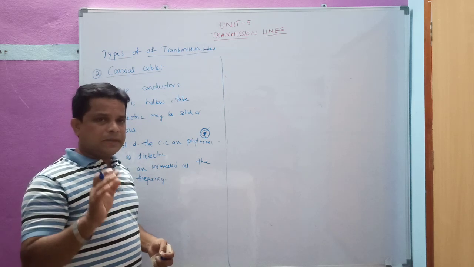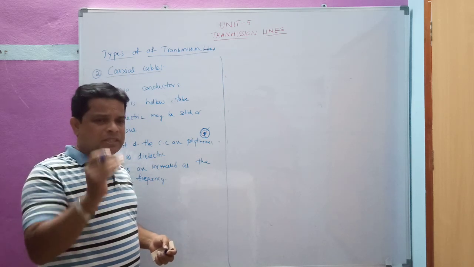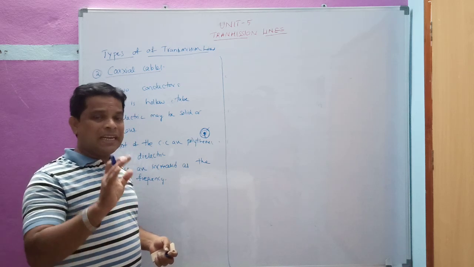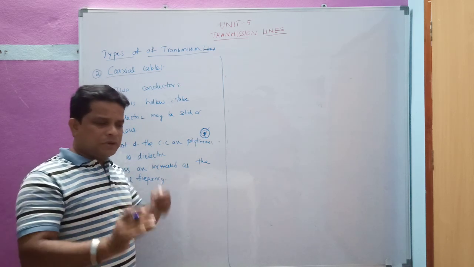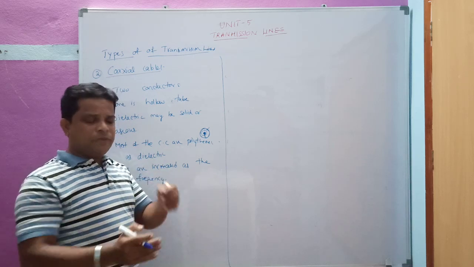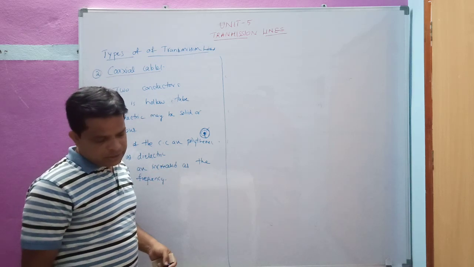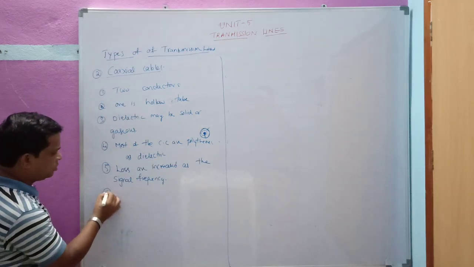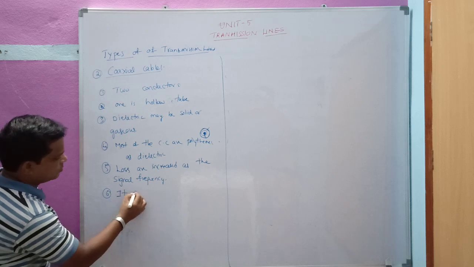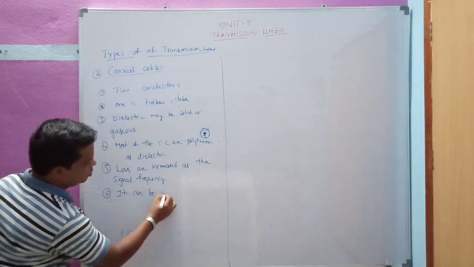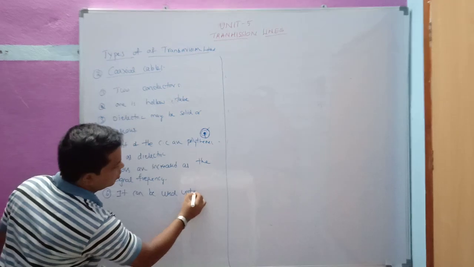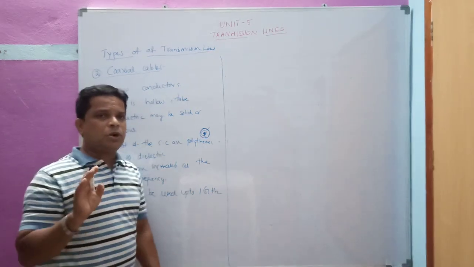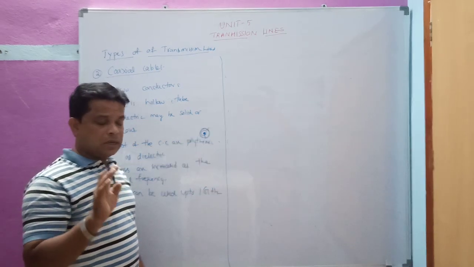We conclude that as the frequency increases, this type of transmission is going to suffer losses, that is the radiation losses. So in order to avoid that, we go for another type of transmission line. Here you can see it is used up to 1 gigahertz only. That is the limit we have to use. Previously we have seen that it is used up to 100 megahertz only.